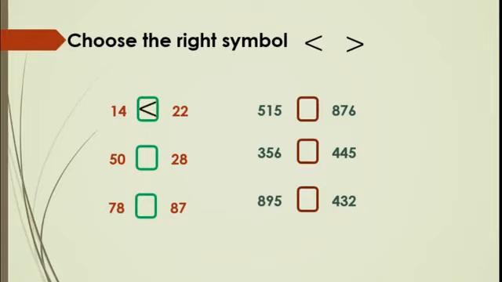So how will we read this? 14 less than 22. Now 50 and 28 are there. Then 50 is greater than 28, so here we will use the symbol like this. The next numbers are 78 and 87. Don't get confused in this. 78 is smaller than 87. You know that, right? So again here this symbol. How will we read it? 78 is less than 87.